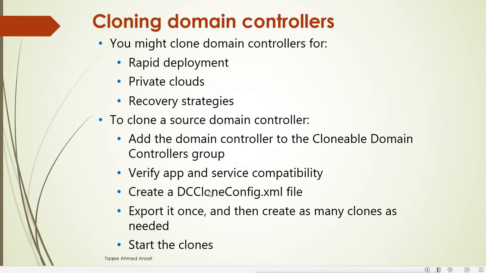This is also important. If we have multiple applications installed on the server, we have to make sure the applications are compatible for cloning. Some applications may not be compatible, so we have to verify that. Otherwise those applications will give errors. If they are not compatible, we have to remove those applications. And then we create the DC clone config file, and this file will help you to clone the computer.